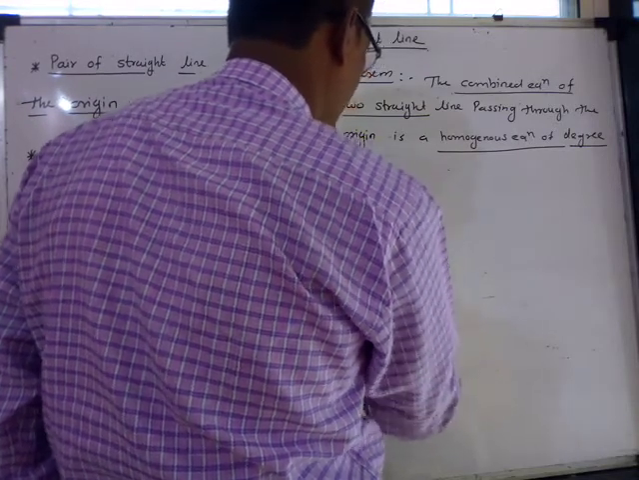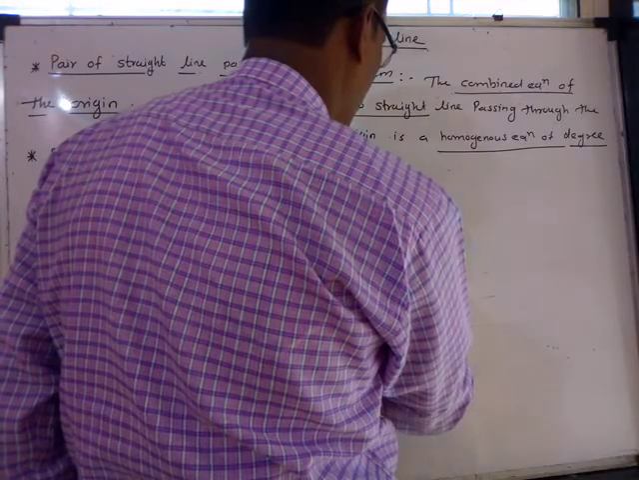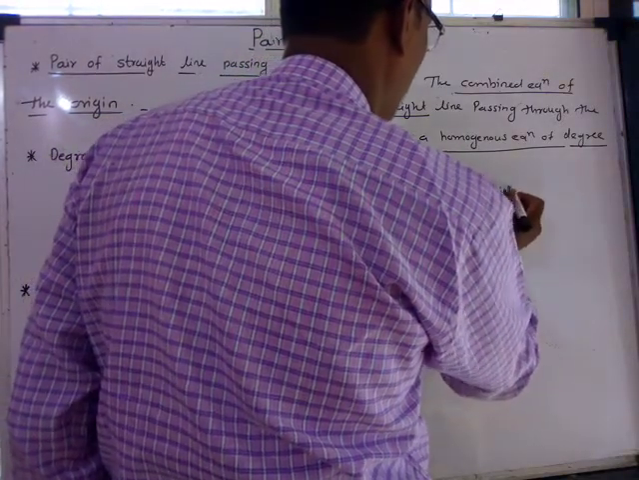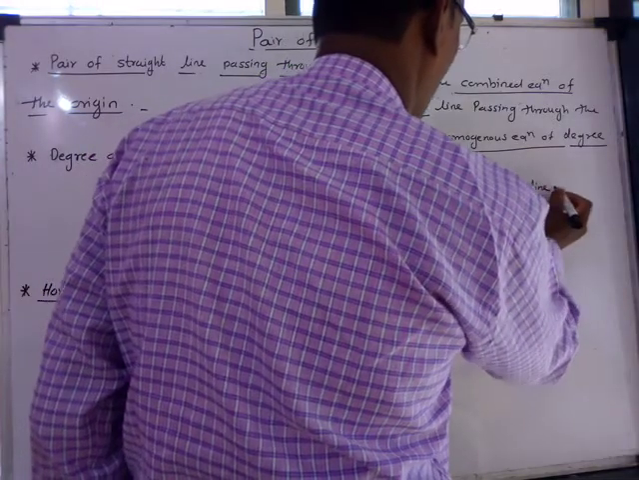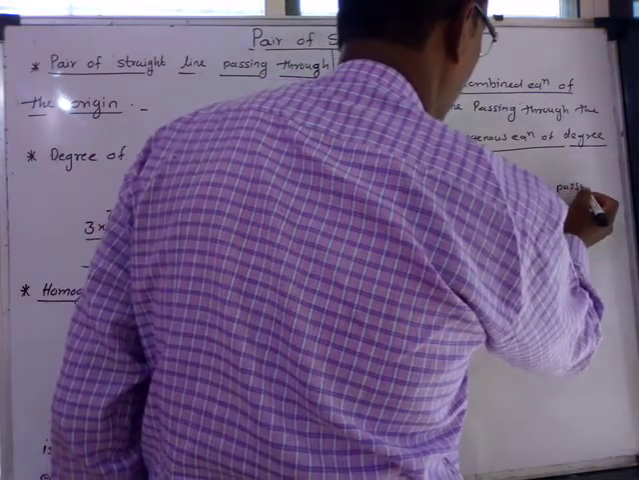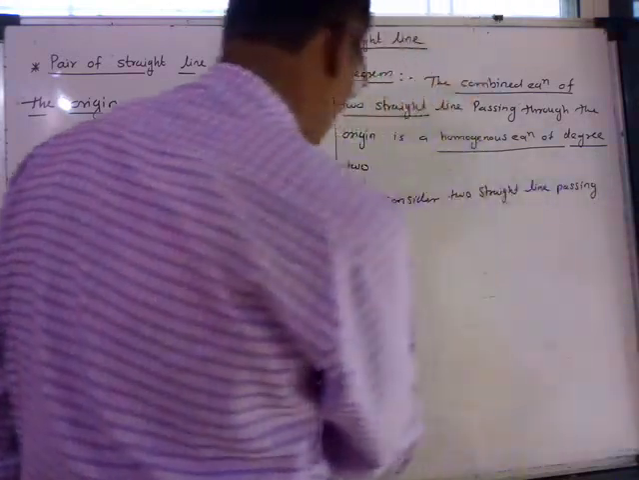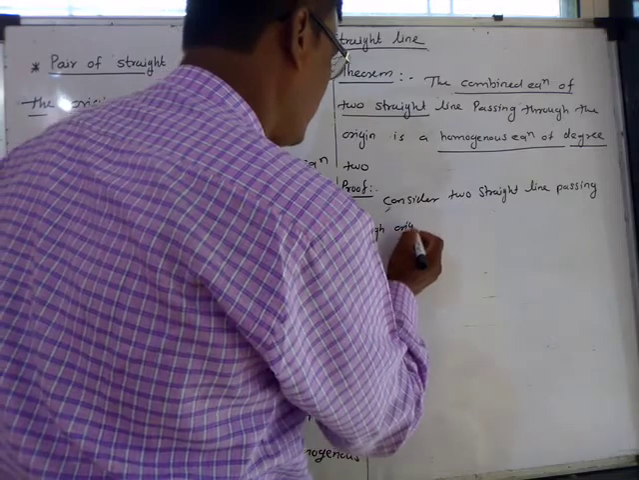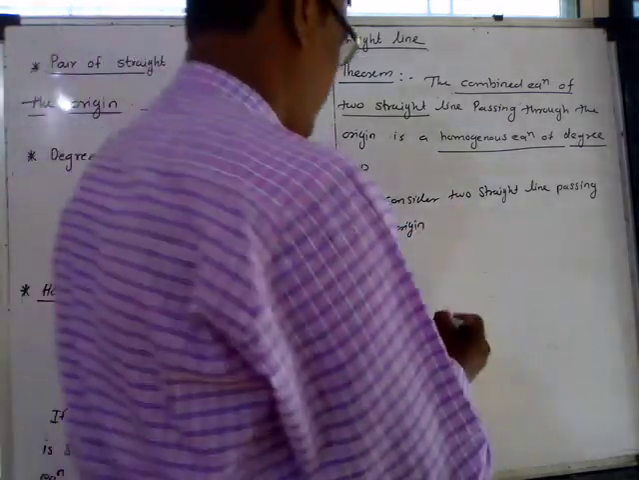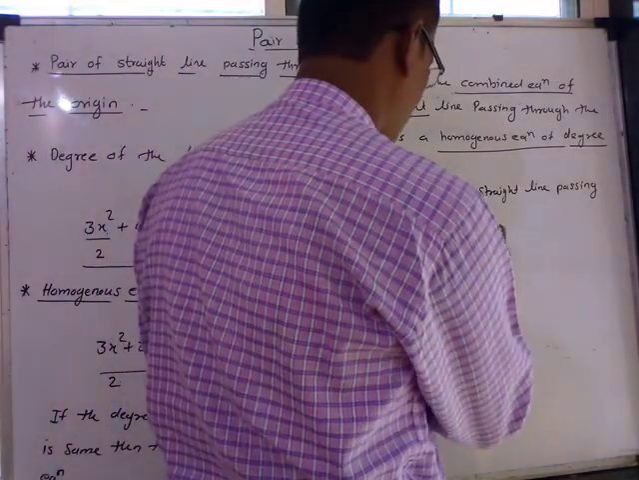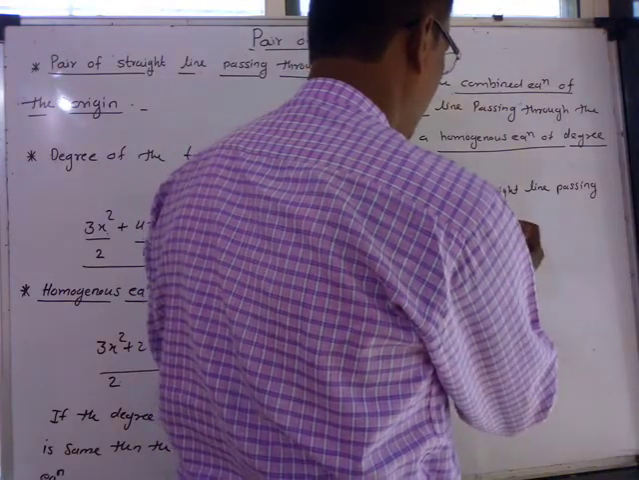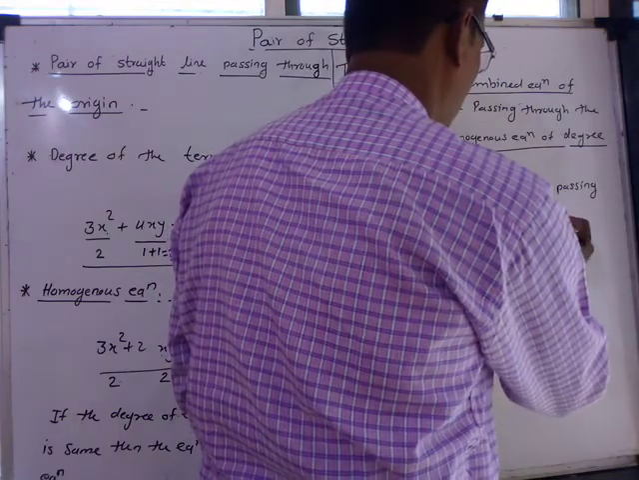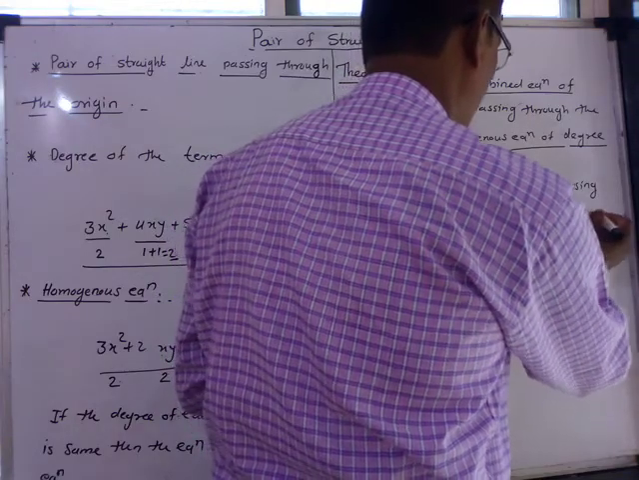Consider two straight lines passing through the origin. That is, first is a1x plus b1y is equal to 0, and a2x plus b2y is equal to 0.